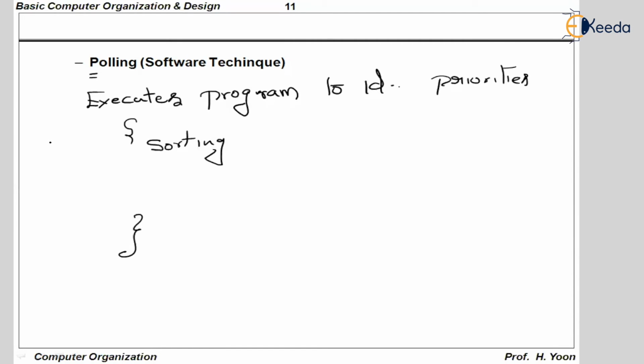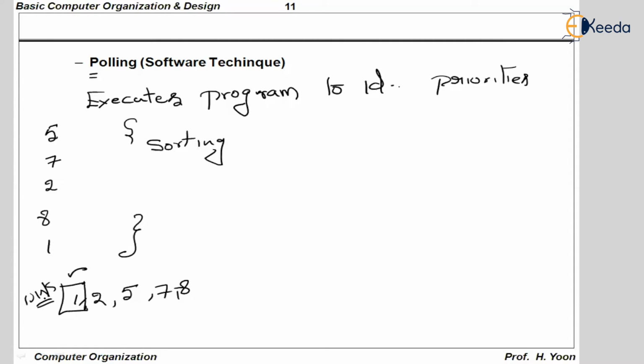Let us say the priorities the CPU got are 5, 7, 2, 8, 1. After executing the polling program, they will be properly ordered as 1, 2, 5, 7, 8, from which it picks the least number, which has the highest priority, which means that the disk is selected to get serviced.